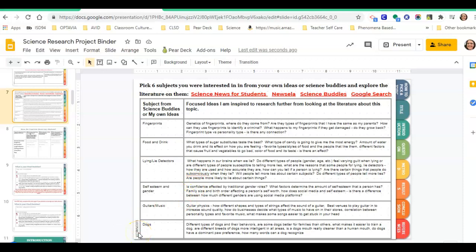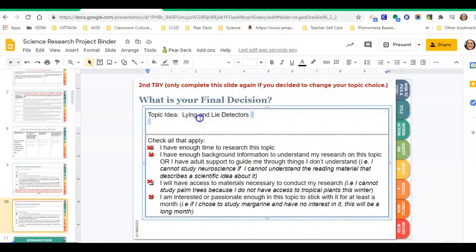So based on what my teacher told me and what I have here, some things about like what happens in our brains when we lie, are there certain things that people do subconsciously when they lie? I'm going to go back to this slide and I'm just going to focus this a little bit more. And instead of just saying that I want to do lying and lie detectors, I'm going to say that I want to research and study different ways to detect if a person is lying. I feel like this is really interesting. I feel like I would be able to, with the help of my teacher, create an experiment using a Google or a virtual meeting to gather some research on this, and this is what I'm going to go with.